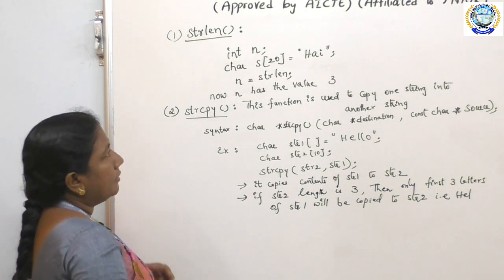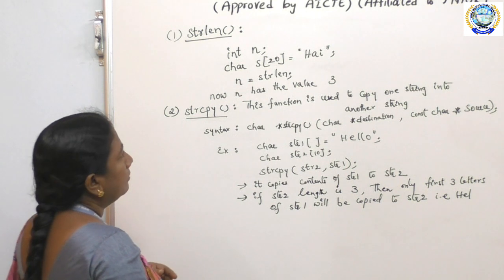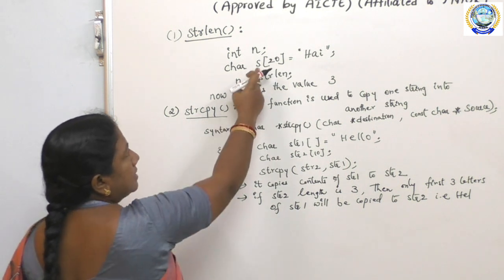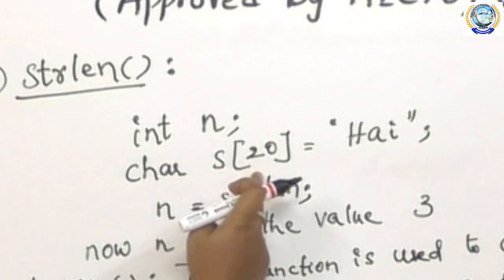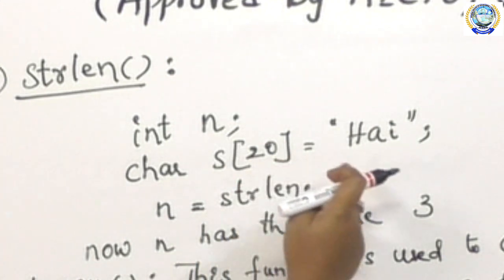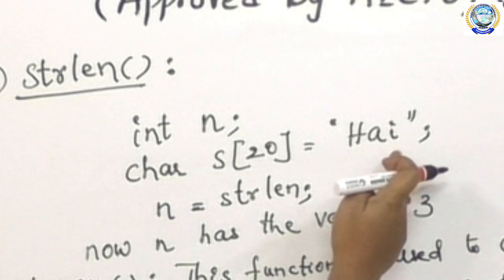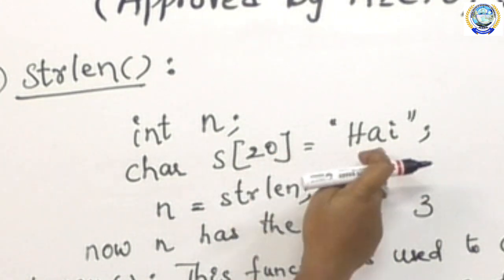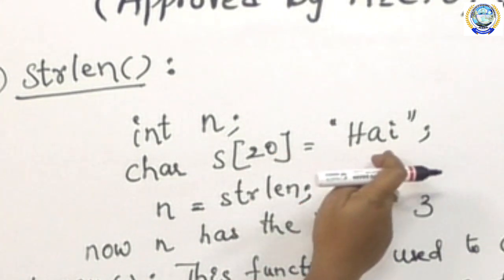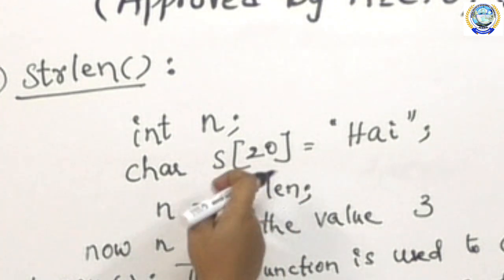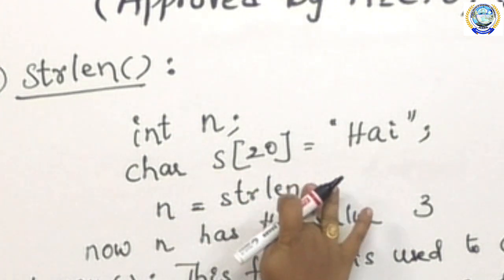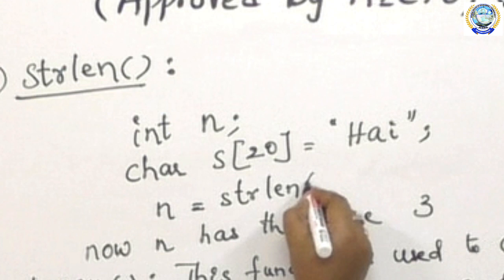Say for example, I have declared the string s as char s[20], and to this I have assigned the characters HAI, so it contains only 3 characters. Now I find the length of the string as strlen(s).